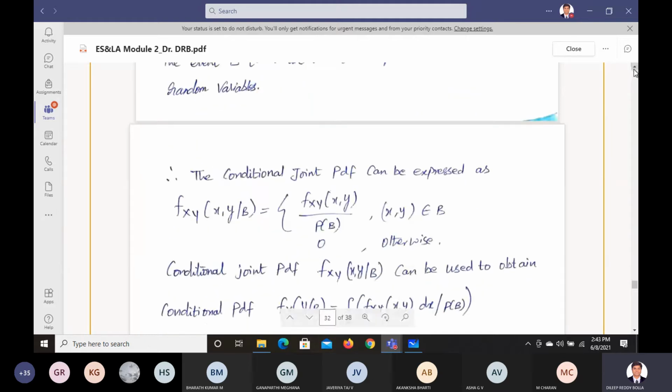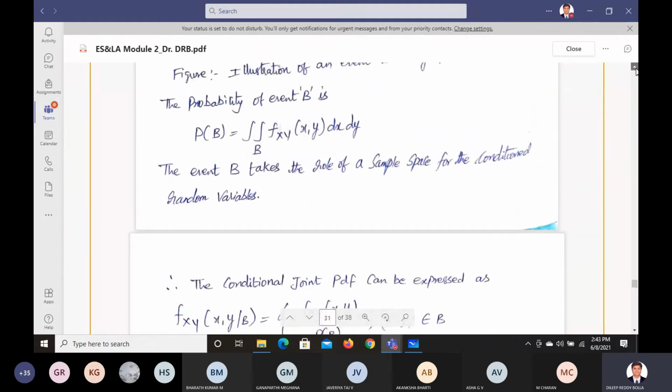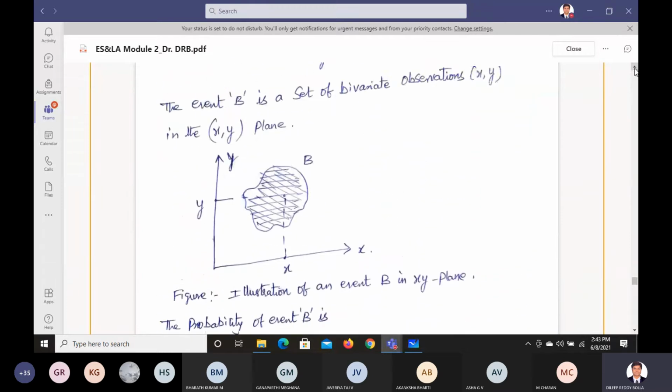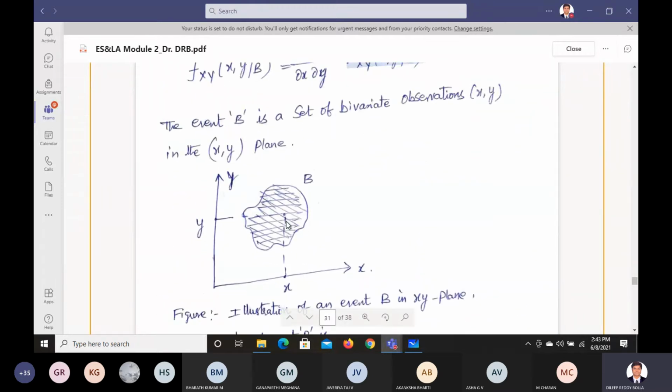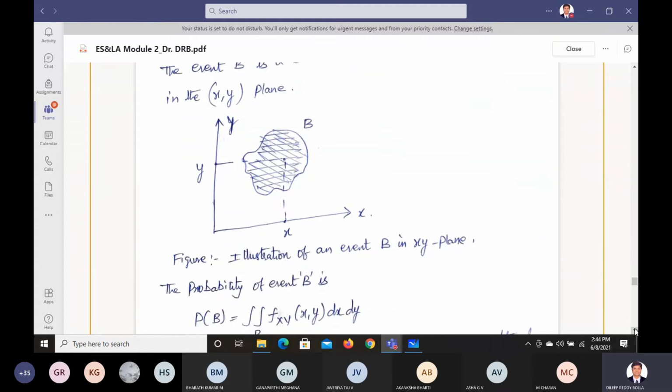Now let us try and understand with an example here. If you see an example here, we have an event B. This is the event B that we have, right? So this is a set of bivariate observations we have in the x plane and y plane. This is the point B that we are trying to find out. And around that we have an event B. So we need to find along with the x quadrant and y quadrant, and along with the portion of B. B is a particular event.